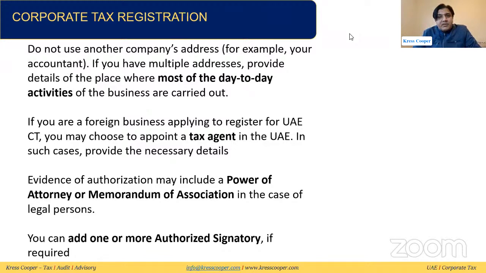From a financial agent, okay, I will go to the question at the end. When we discuss the agent, evidence of authorization is a power of attorney, or memorandum of association in case of legal persons. You can add one or more signatory as well, that we have already discussed. So this is a registration.